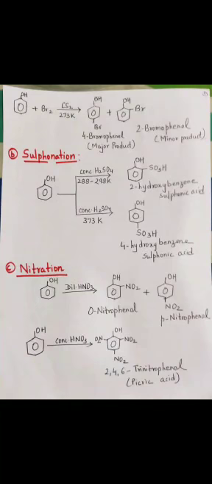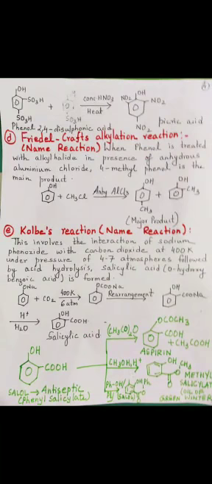The picric acid which is prepared by this method is of poor yield. Nowadays picric acid is prepared by converting phenol to phenol disulfonic acid, that is by sulfonation, and further treating this with concentrated nitric acid gives better yield of picric acid.